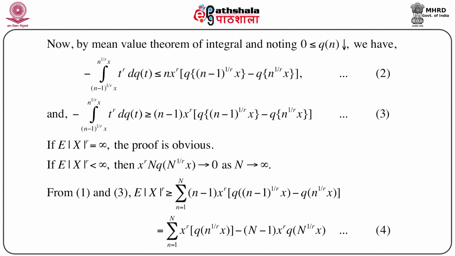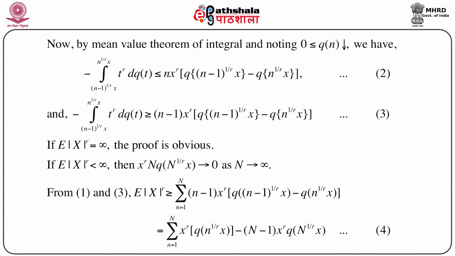Now we see that N Q(N^(1/r) x) goes to 0 as capital N goes to infinity, then the right hand side of 4 goes to the sum over n equals 1 to infinity of x^r Q(n^(1/r) x), which proves the lower bound of the moments lemma.